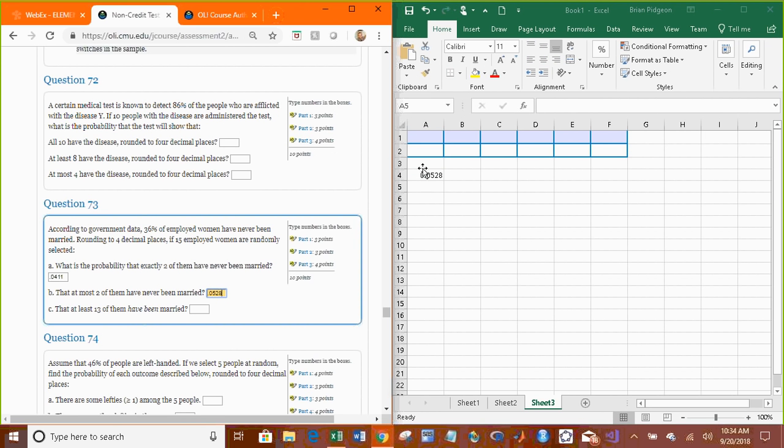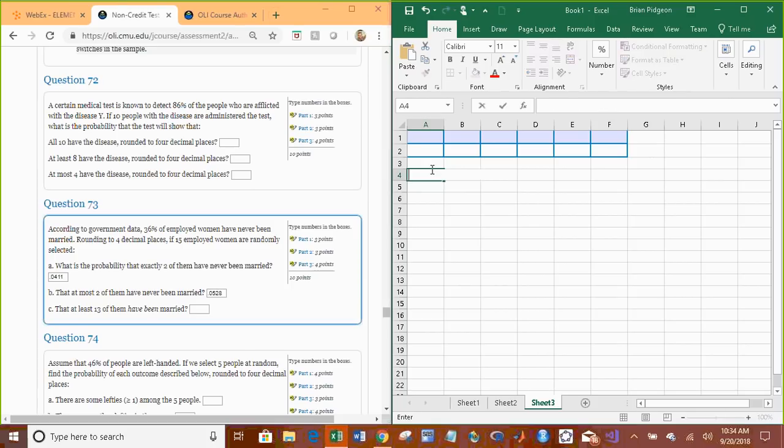Now, the probability that at least 13 have been married. So at least 13 is greater than or equal to 13. Understand, please, that in Excel, the BINOM.DIST function with a cumulative of 1 only calculates less than or equal to probability. We want greater than or equal to 13.